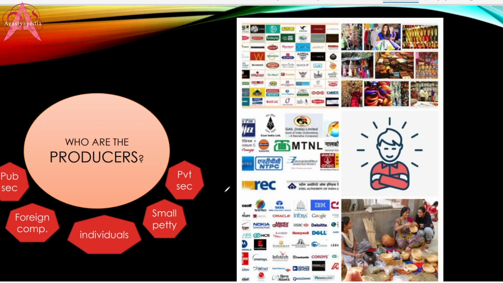Okay. So who are the producers? Producers can be private companies like Reliance or Tata. It can be public sector companies like ONGC or Steel Authority of India Limited, SAIL. It can be foreign companies like Dell, Nokia, Samsung, Infotech, etc. Or it can be an individual person like you and me, or it can be small and petty businesses. Okay, it means anybody can be the producers.